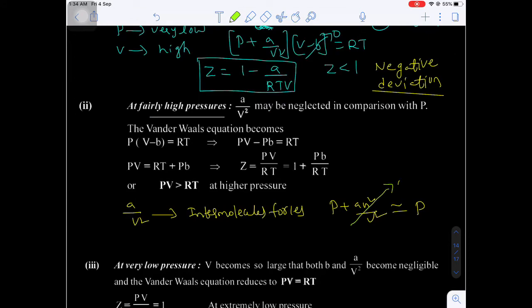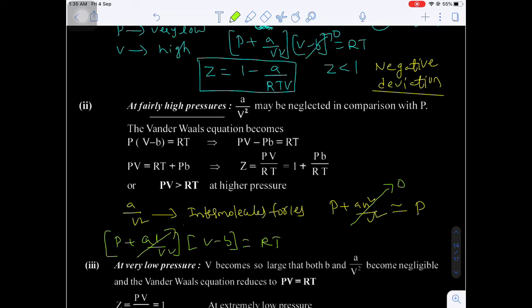Yes. Otherwise, for 1 mole, P plus A into 1 by V square, into V minus B is equal to RT.